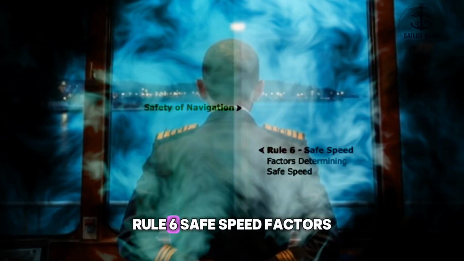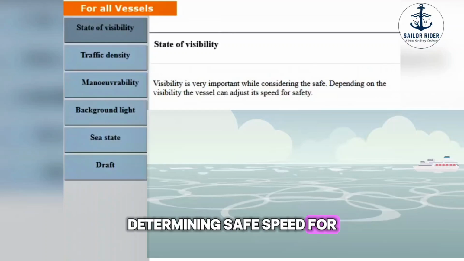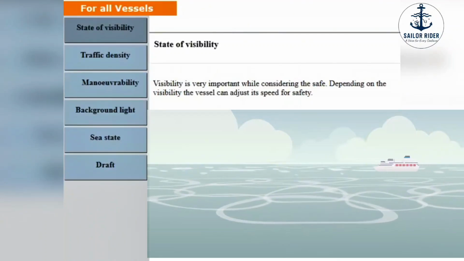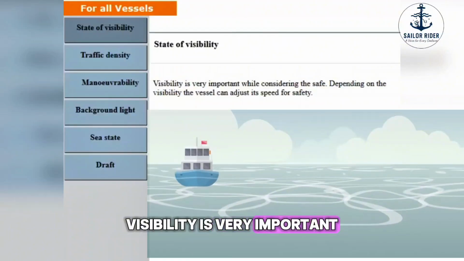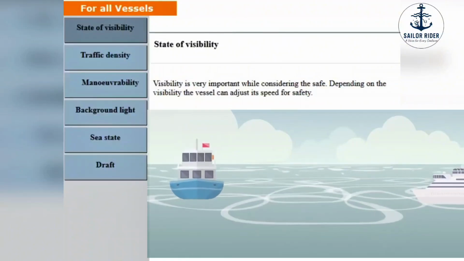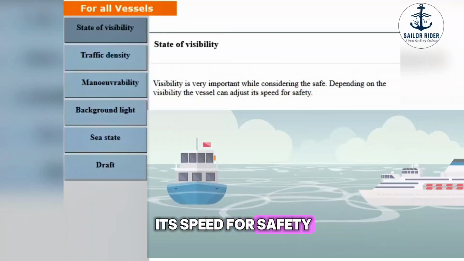Rule 6. Safe speed. Factors determining safe speed for all vessels. State of visibility. Visibility is very important while considering the safe speed. Depending on the visibility, the vessel can adjust its speed for safety.